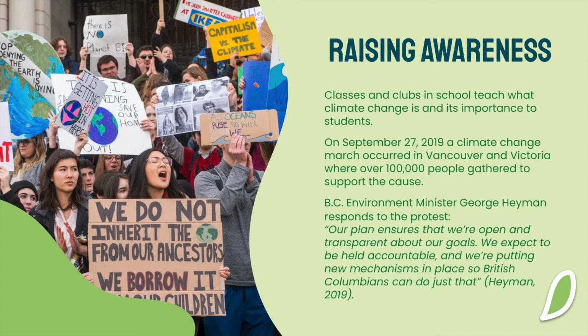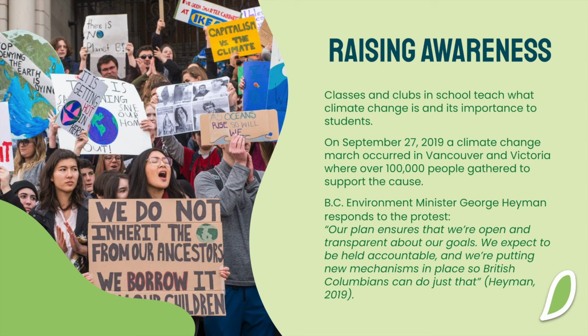On September 27, 2019, a climate change march occurred in Vancouver and Victoria, where over 100,000 people gathered. I remember my school let students leave early to attend this march, as it's important to support this cause. I myself went to this march and held up my own poster, along with thousands of other students. Since we couldn't vote yet, I felt this was a powerful way to let our voices be heard.